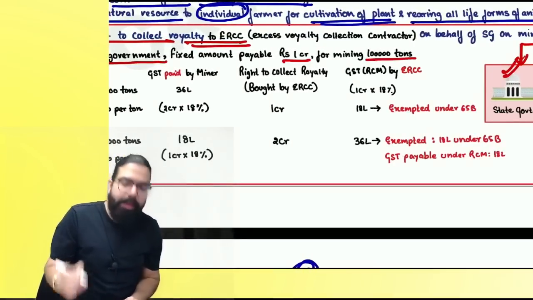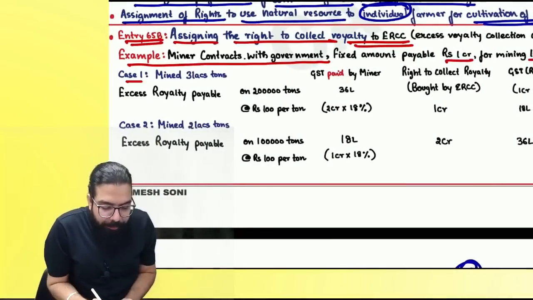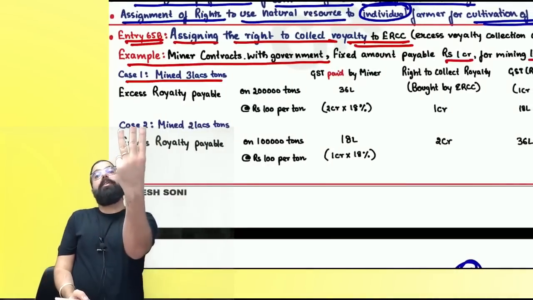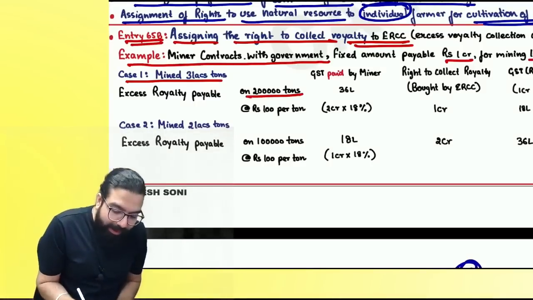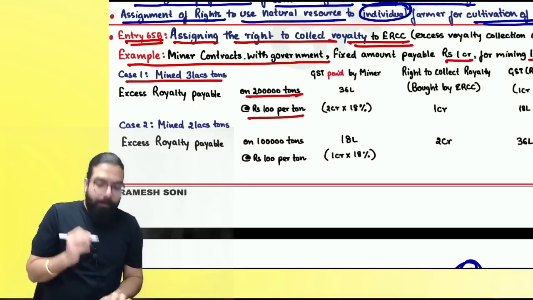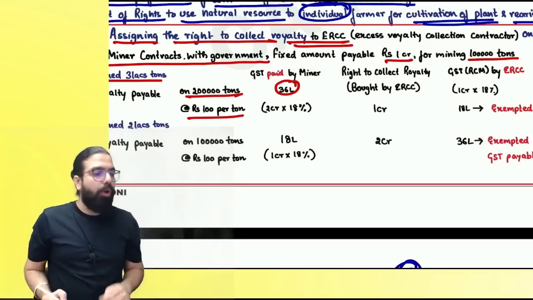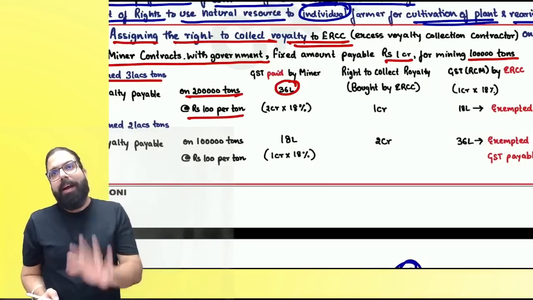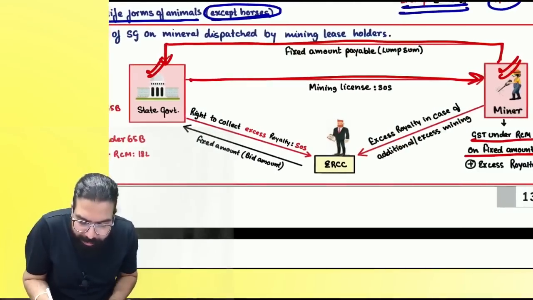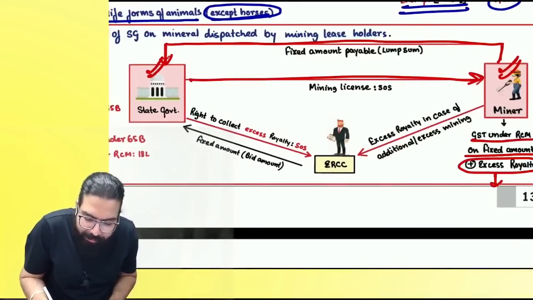For how many tons mining? 1 lakh ton. Now whenever supposingly miner mined 3 lakh ton, how much extra mining done? 2 lakh ton. So Baba, 2 lakh ton at the rate rupees 100 per ton. On that, he'll have to pay 2 crore rupees per GST. How much, everyone? He'll have to pay GST 36 lakh. Are we clear, everyone? So can I go ahead and tell on the excess royalty, he will end up paying